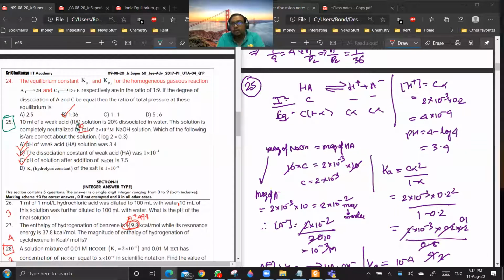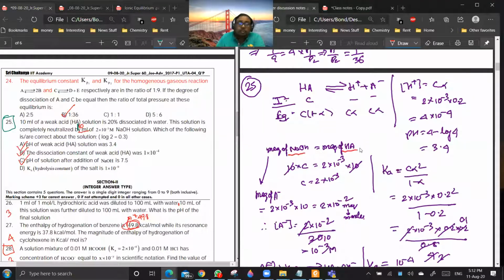They have taken 10 ml of NaOH to utilize the entire HA. If we take this data, then we can do this question. If I am taking 10 ml, then I can calculate the concentration of HA. Milliequivalents of NaOH will be equal to milliequivalents of HA.